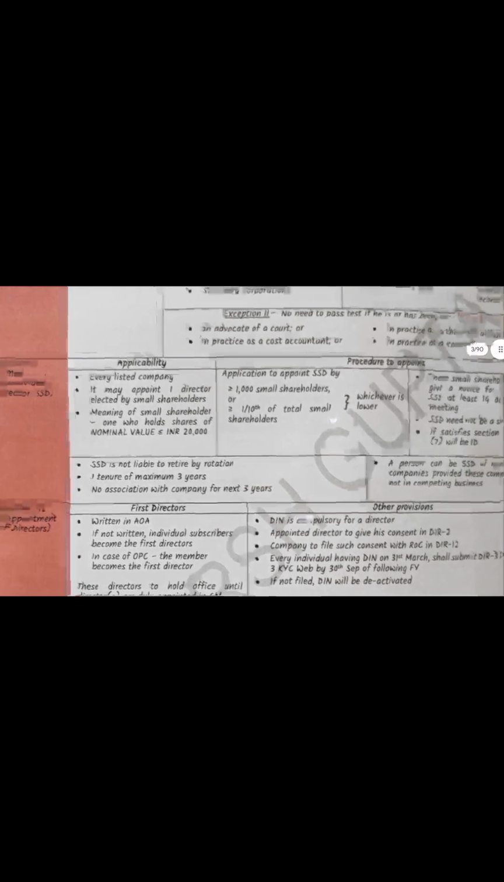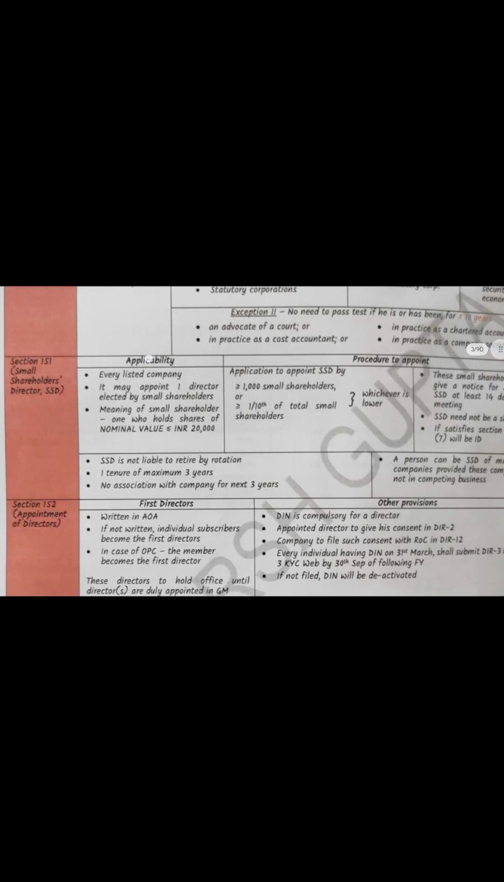and the small shareholders, now for example, in a company there are 100 shareholders. In those shareholders, the shareholders who hold shares worth less than or equal to 20,000 rupees are called small shareholders. They combinedly will ask the company to appoint a small shareholder director for them. So for whom is this applicable? Only for listed companies.